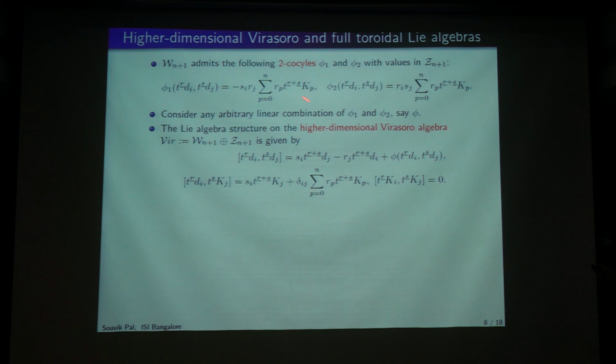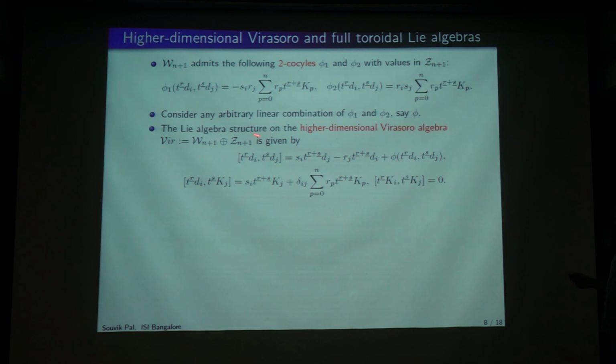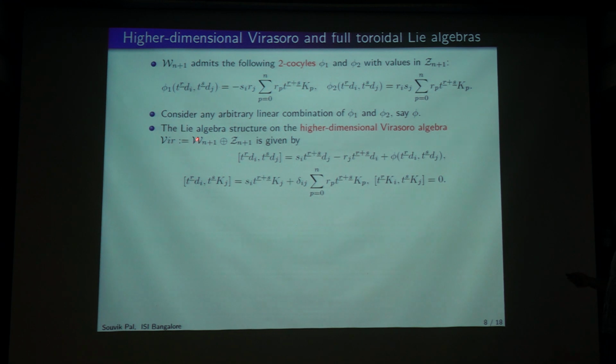So just take any arbitrary combination of these cocycles, and now I am ready to define my higher dimensional Virasoro algebra like this. One thing to note is that the whole Z^{n+1} is not in the center of the Virasoro. Only the k_0 to k_n lie in the center. So the center of this Lie algebra is really small, given by n plus 1 elements. But this is very big in comparison. It's a Z^{n+1} graded Lie algebra.